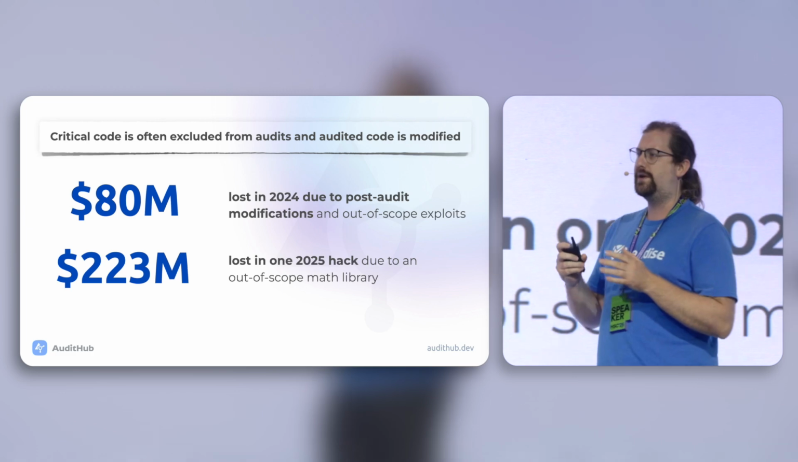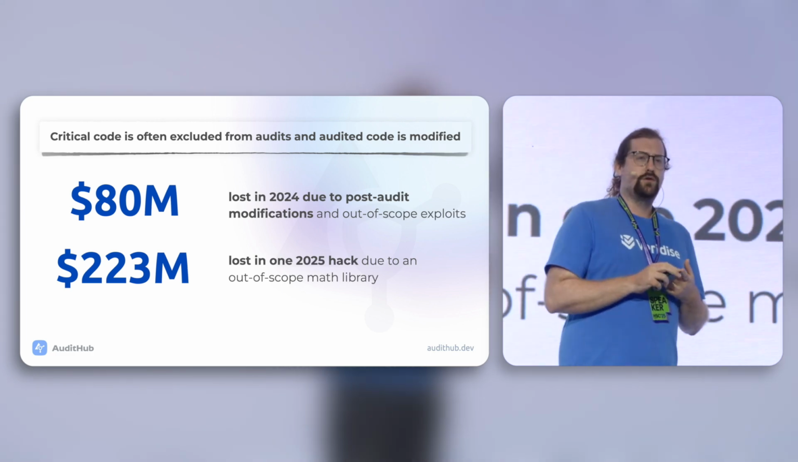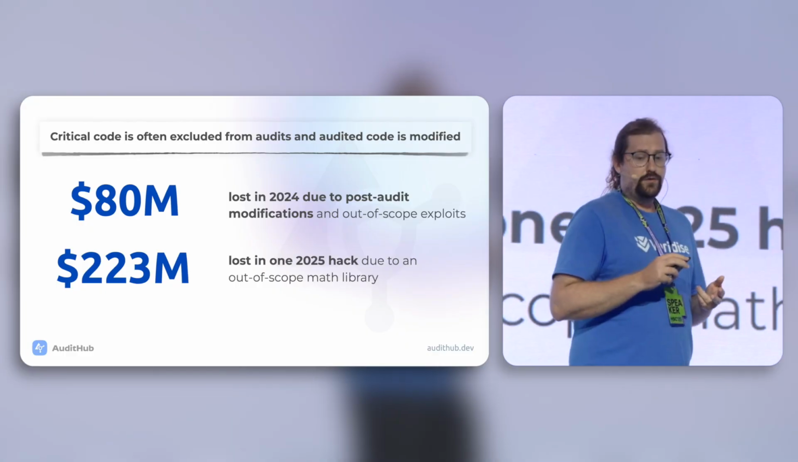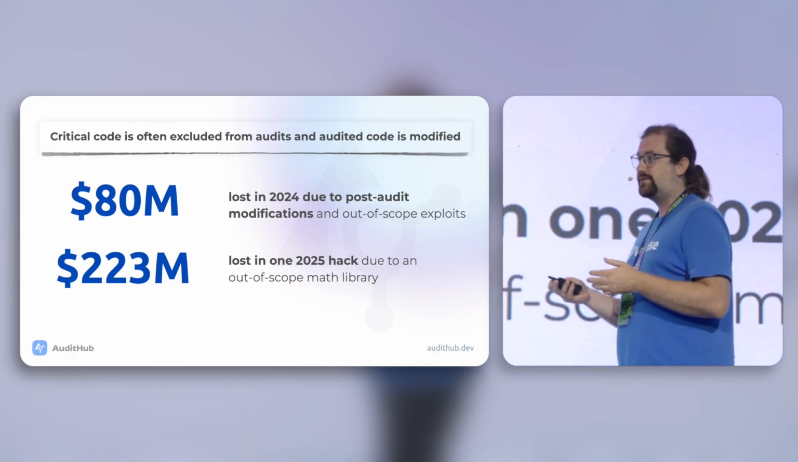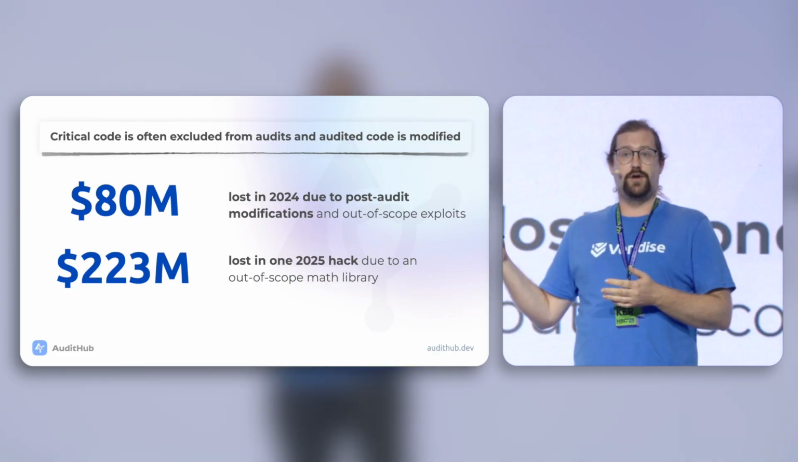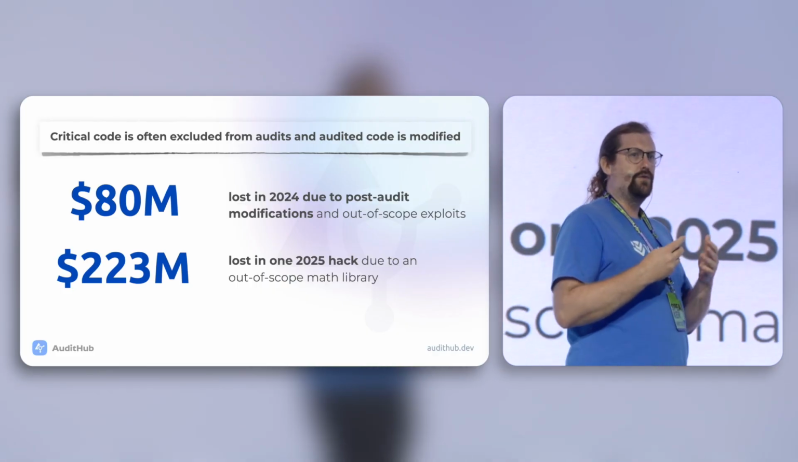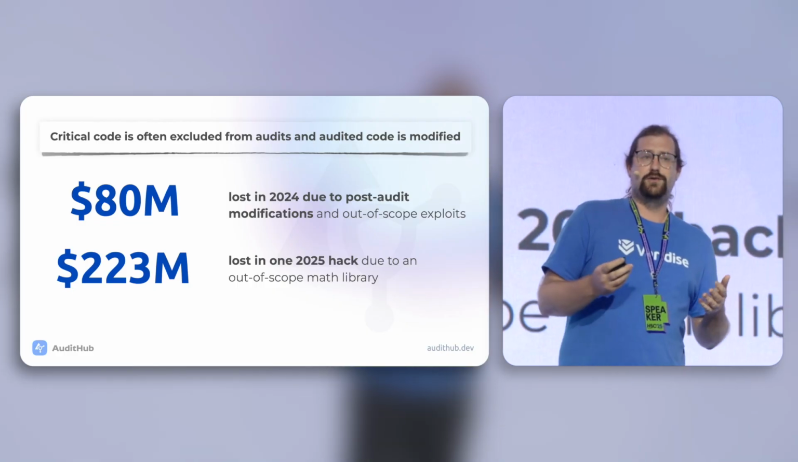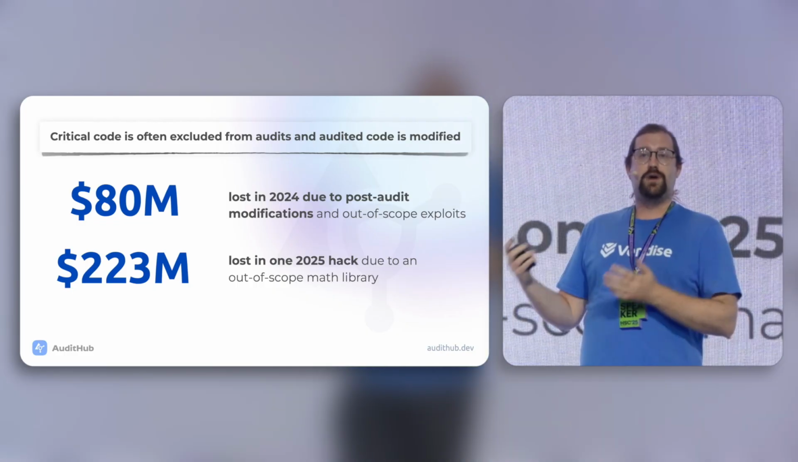In addition to that, critical code is often excluded from an audit. What I mean by that is, it's not uncommon for projects to modify their code base after an audit or to leave certain critical parts of their code base out of scope. This led to another $80 million worth of losses in 2024. But in 2025, it got even worse, where $223 million was lost due to a single hack from an out-of-scope math library.